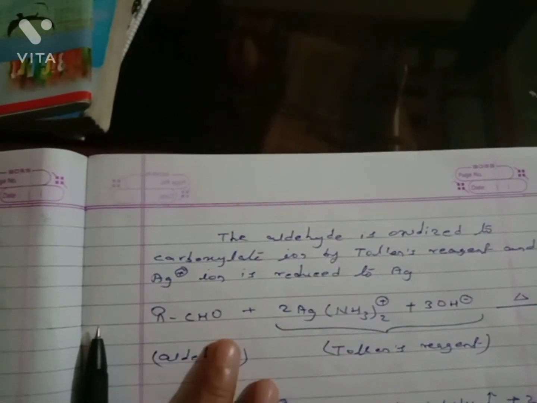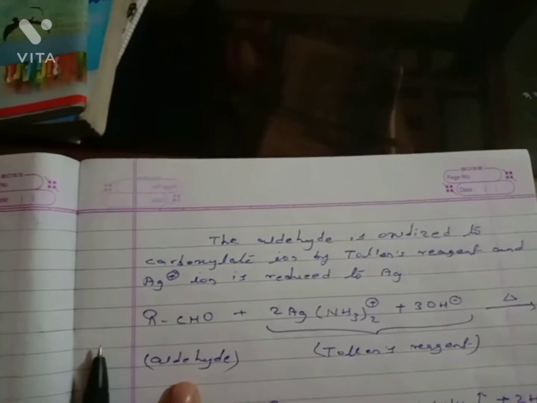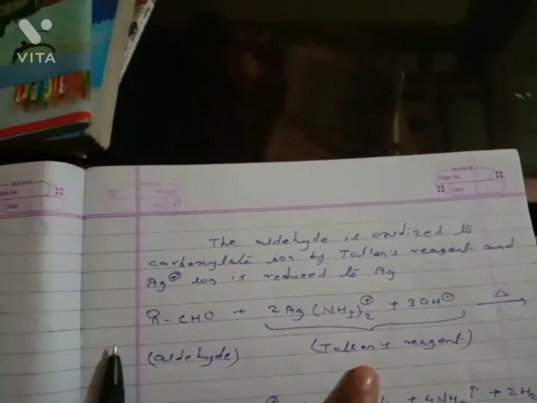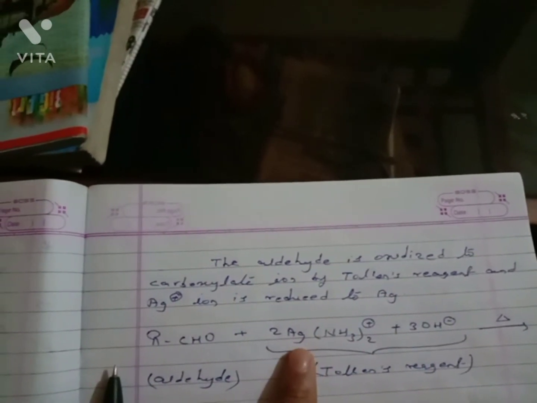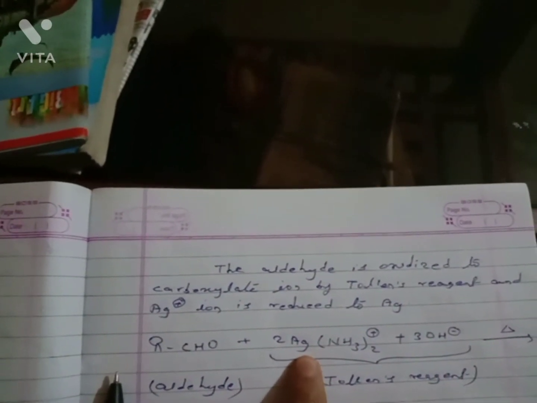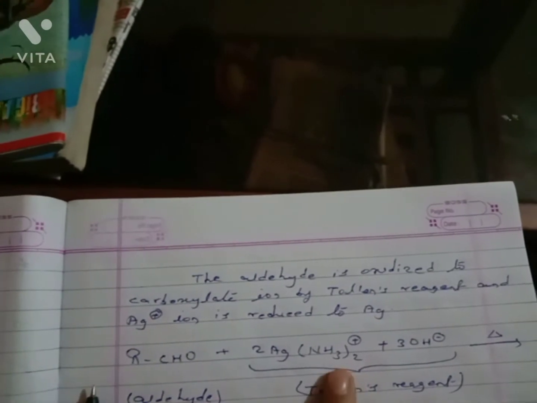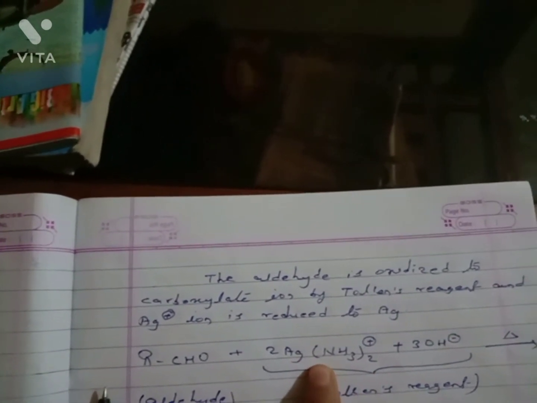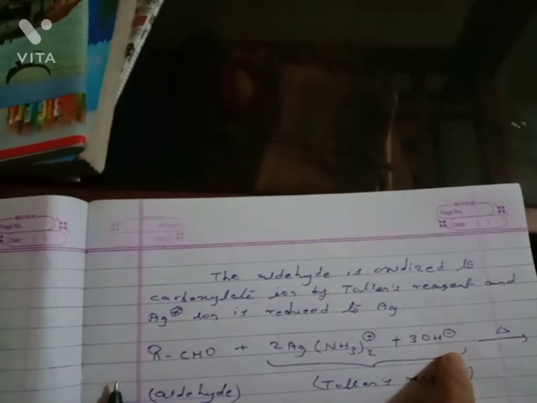Here RCHO is the aldehyde group, which is treated with Tollens reagent. Tollens reagent is silver in ammoniacal solution, or ammoniacal silver nitrate, plus OH minus ion.